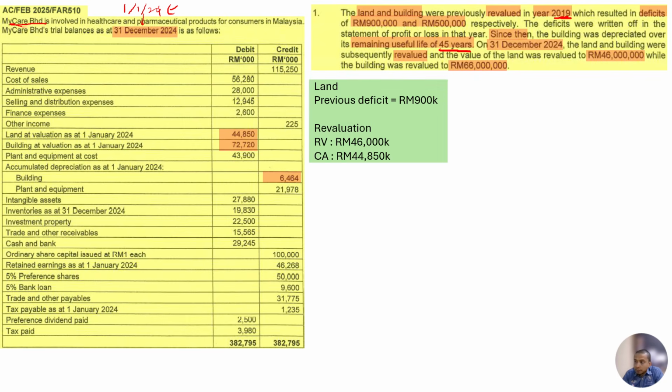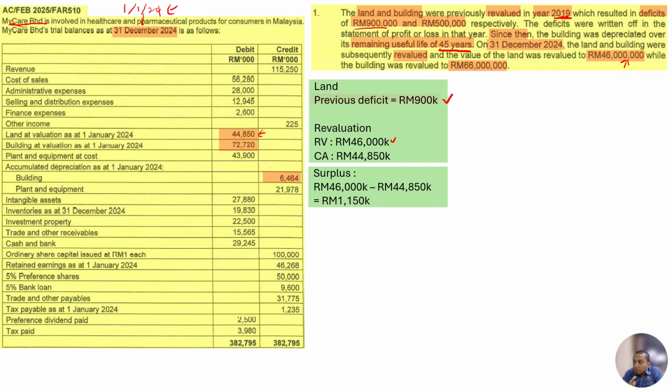First, we do the land. As highlighted in this question, the previous deficit was 900,000. In order to do the revaluation, we need to compare the revalued amount, which is 46 million, and the carrying amount, which is 44,850,000. By comparing this, we can see the revalued amount is higher. Because this is a revaluation, there is a surplus. By how much? We minus these two and we get 1,150,000.